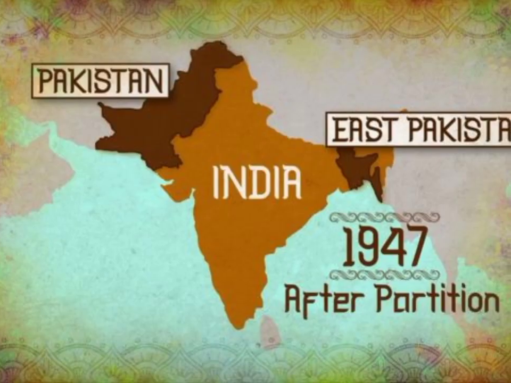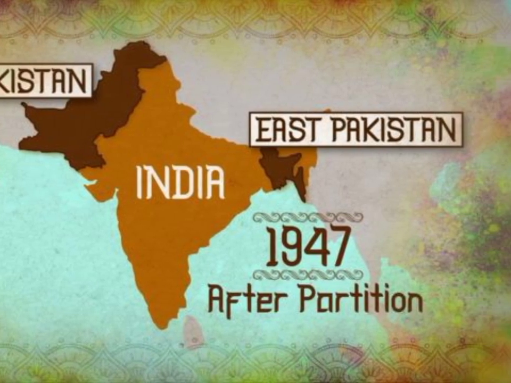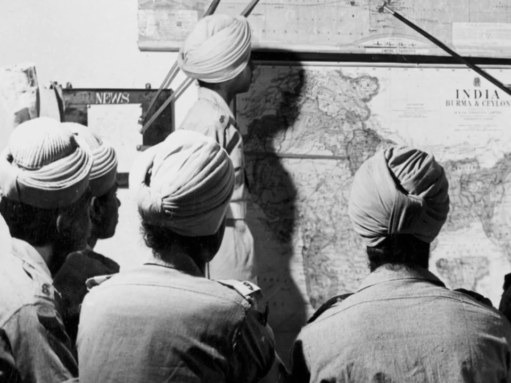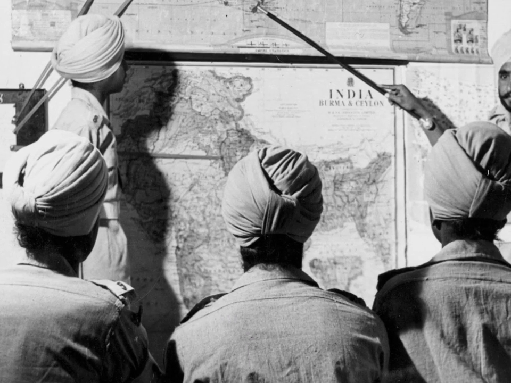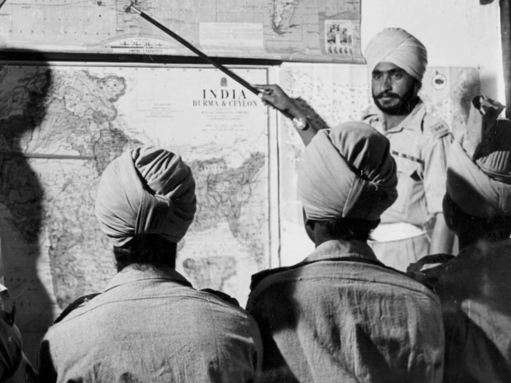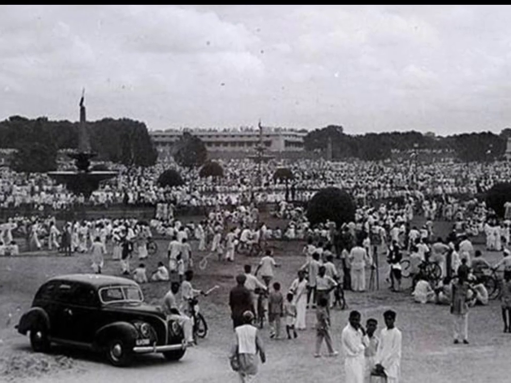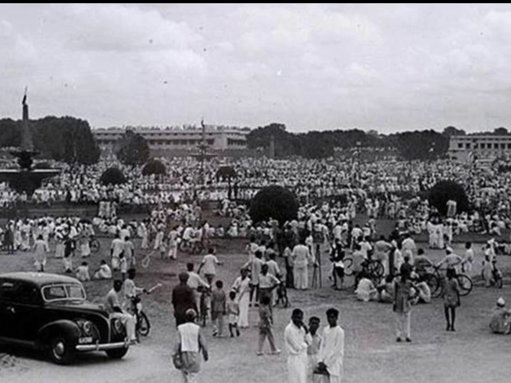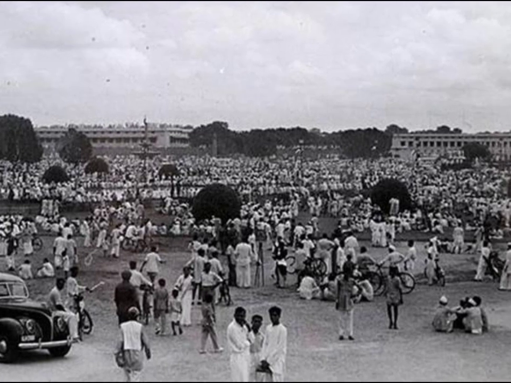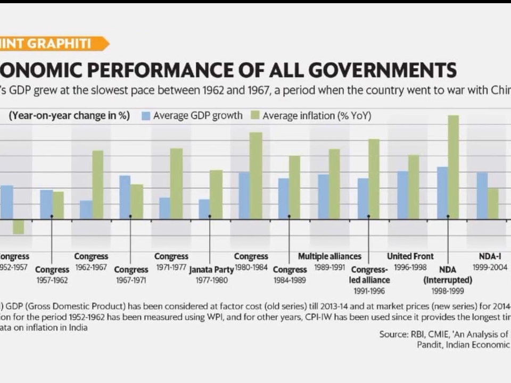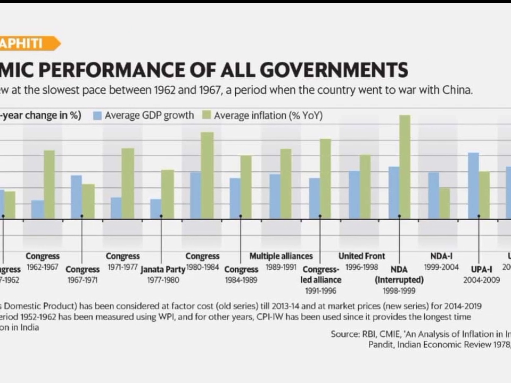India. In 1947, India gained independence from British rule, and the country was partitioned into India and Pakistan. India initially struggled with political instability and economic challenges, but it was able to establish a democratic government and achieve economic growth.